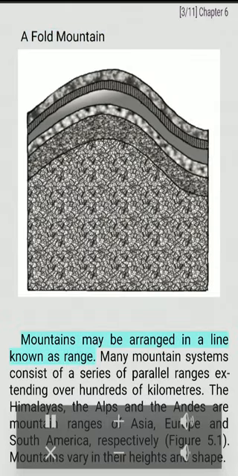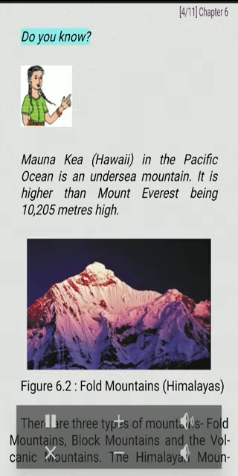A fold mountain. Mountains may be arranged in a line known as a range. Many mountain systems consist of a series of parallel ranges extending over hundreds of kilometers. The Himalayas, the Alps and the Andes are mountain ranges of Asia, Europe and South America, respectively. Figure 6.1. Mountains vary in their heights and shape. Do you know? Mauna Kea, Hawaii, in the Pacific Ocean is an undersea mountain. It is higher than Mount Everest, being 10,205 meters high. Figure 6.2. Fold mountains, Himalayas.